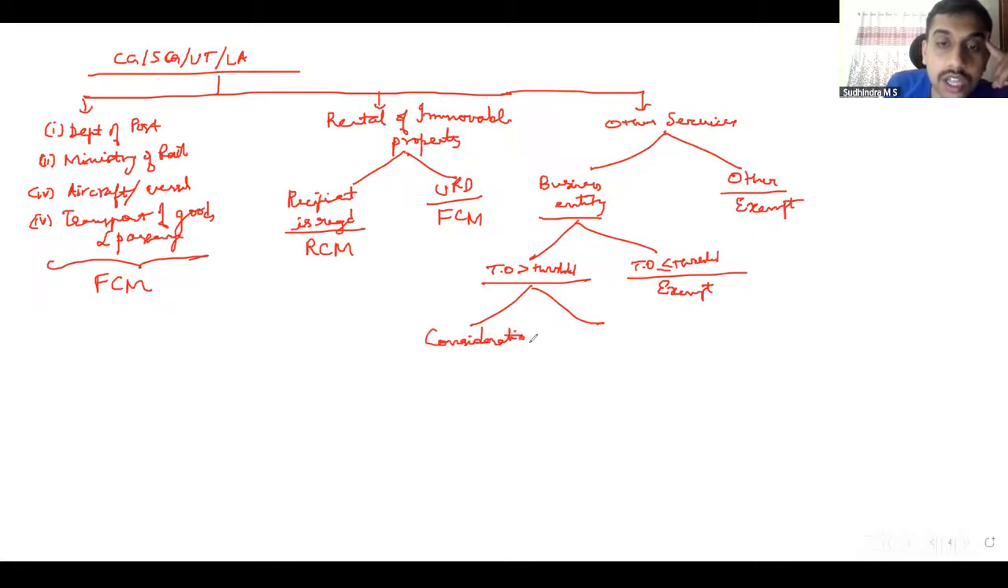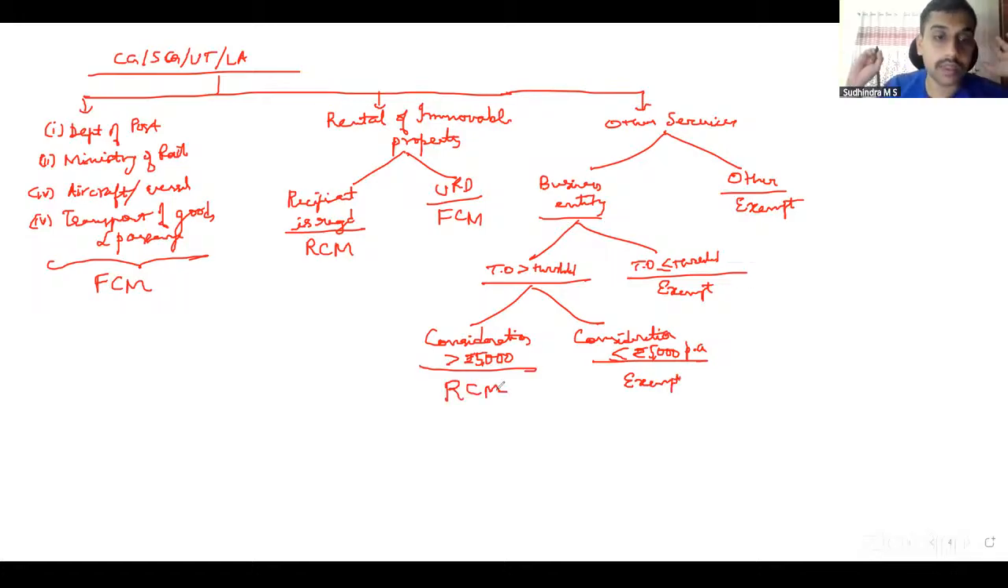Consideration charged is greater than rupees 5,000 per annum, or consideration charged is up to rupees 5,000 per annum. If it is up to rupees 5,000 per annum, exempt. If it is greater than 5,000 per annum, comes under RCM. This is with regard to services provided by a central government, state government, union territory, and local authority.